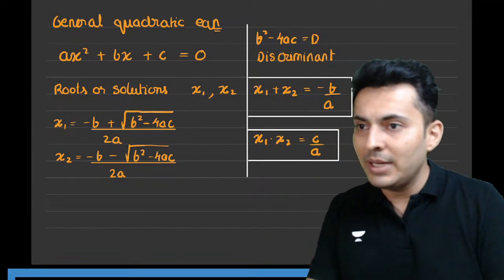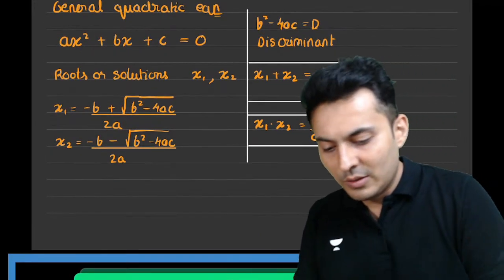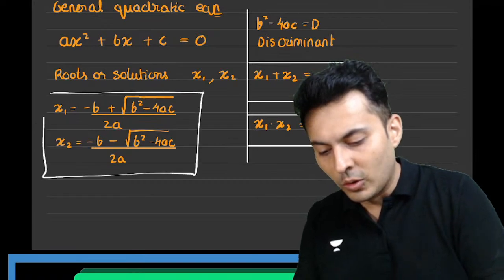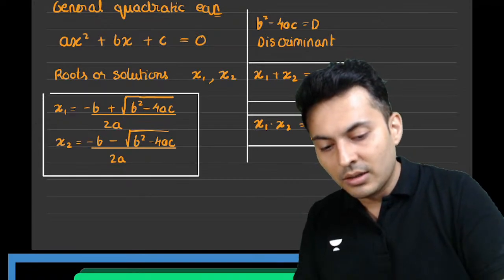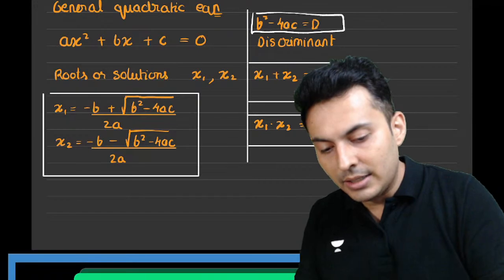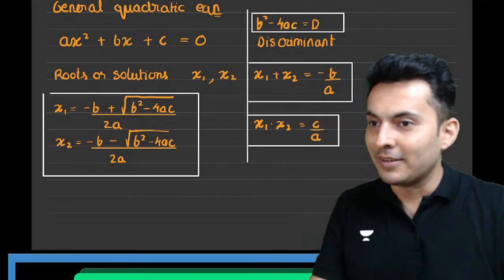Okay, everybody with me? I've given those formulas over here for all of you. What is the formula for discriminant also? I have mentioned it over here.